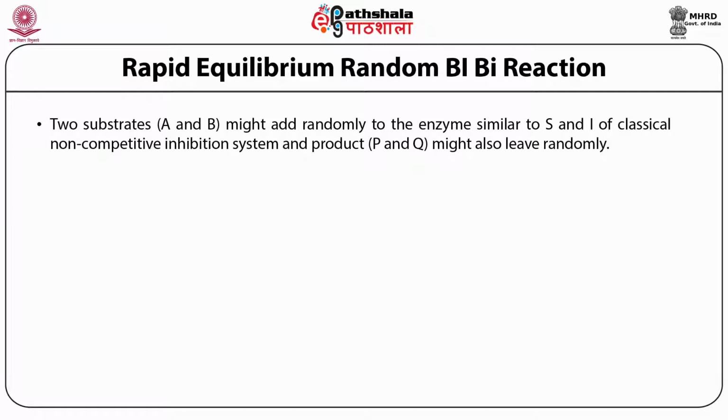You can compare it with the binding of a substrate and a non-competitive inhibitor to an enzyme, where either the substrate or the inhibitor can bind first. Similarly, here either substrate A or substrate B can bind to the enzyme first.